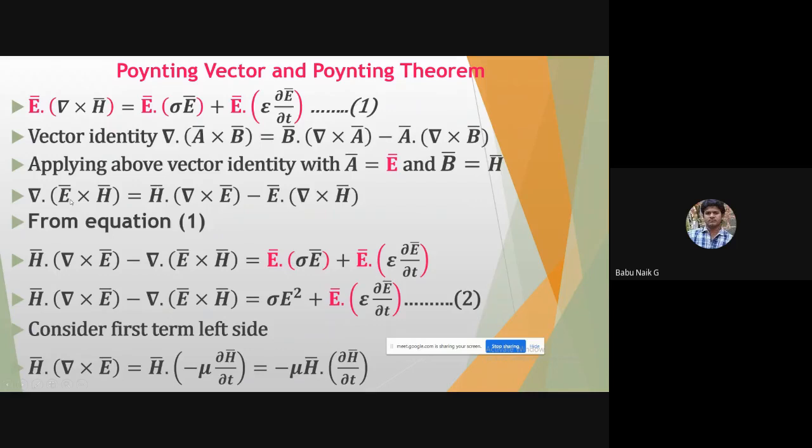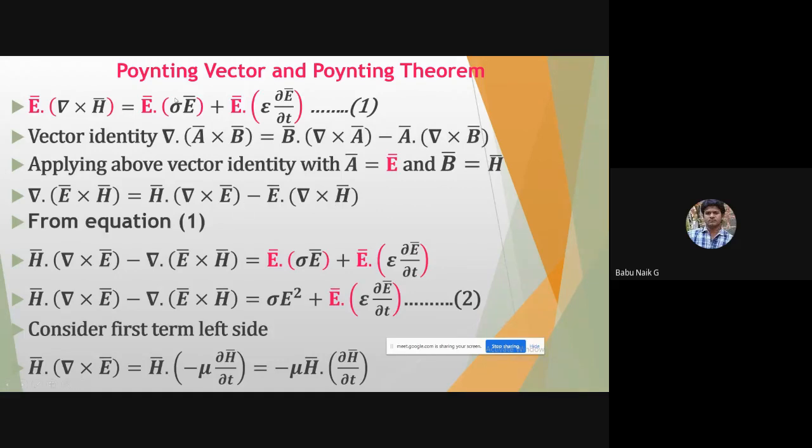Now if I apply the vector identity, taking A vector as E bar and B vector as H bar, I get del dot E vector cross H bar equal to H bar dot del cross E bar minus E bar dot del cross H bar.